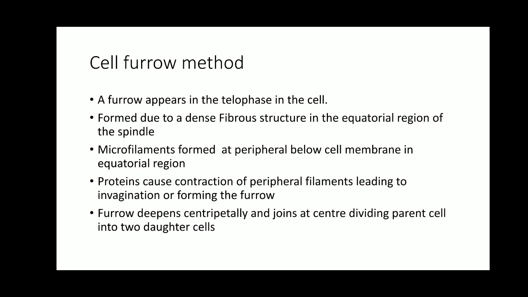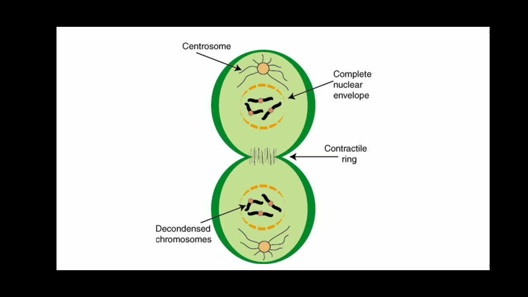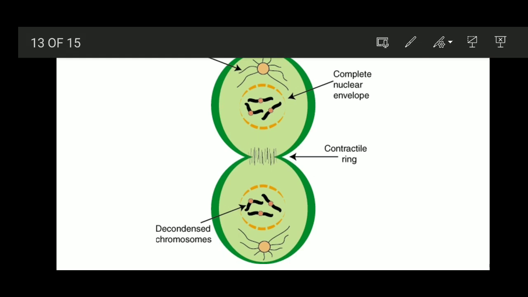Now these spindle fibers are going to be dense and condensed, and form a structure in the equatorial region, and along with that the microfilaments are also formed at the periphery below the cell membrane in the equatorial region.